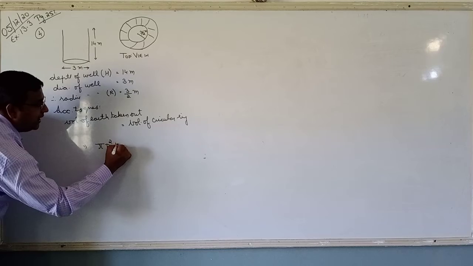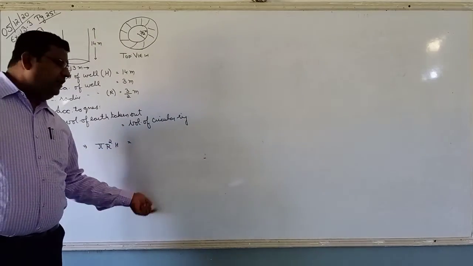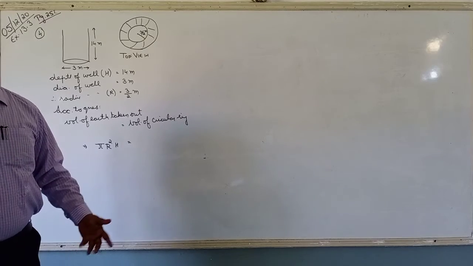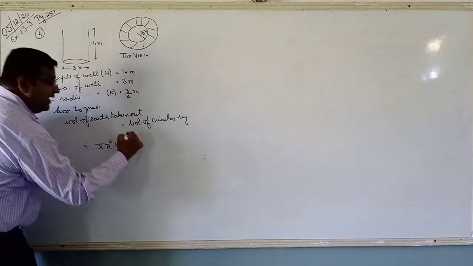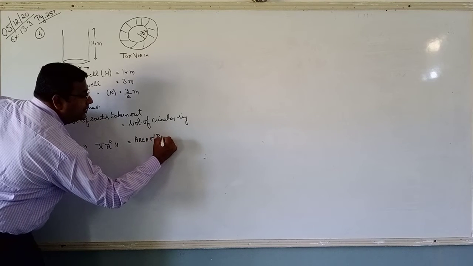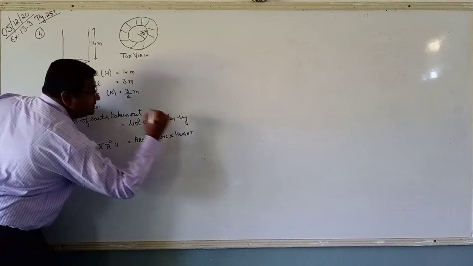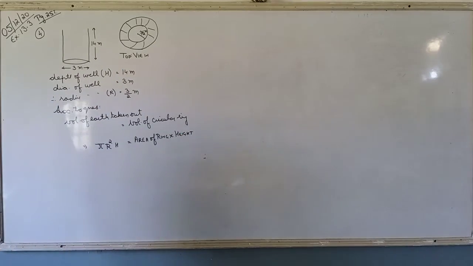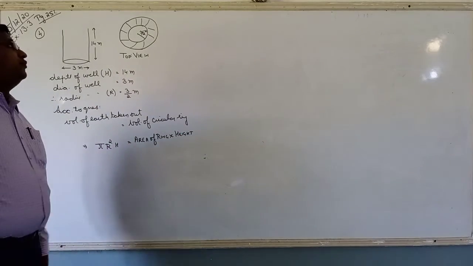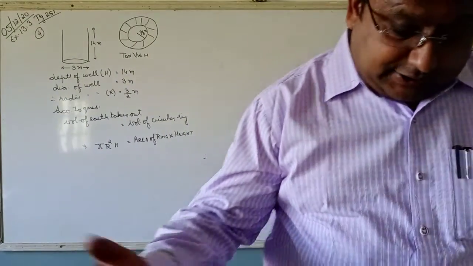Pi r square h is equal to volume of this ring. We all know, we have done volume. Volume means what? Area multiplied by height. So that is area of ring multiplied by the height of ring. Yes or no? And area of ring formula we know is what? Pi capital R square minus small r square.